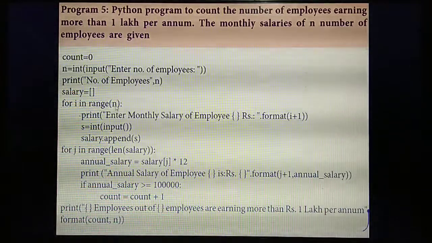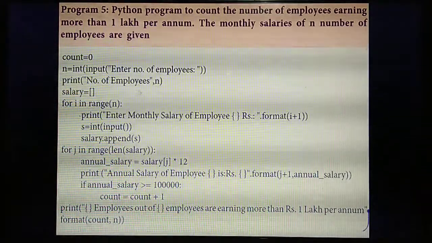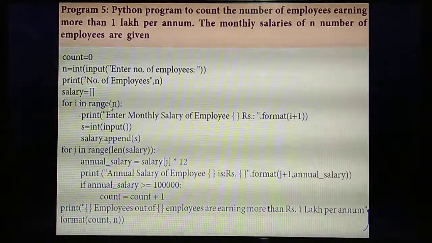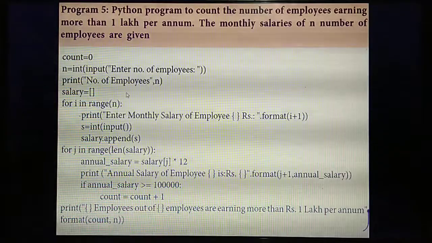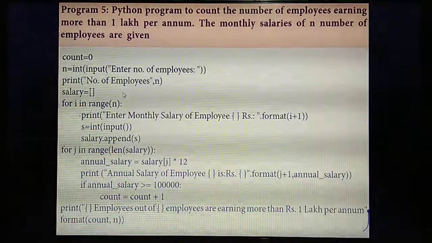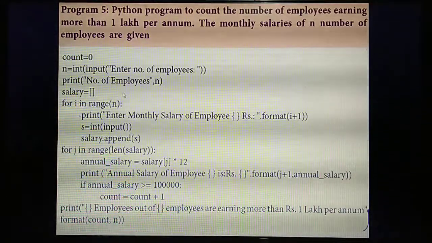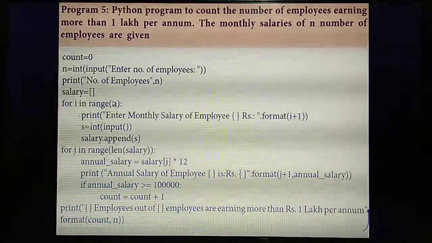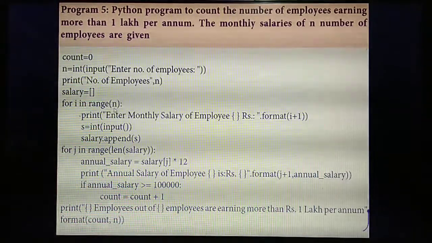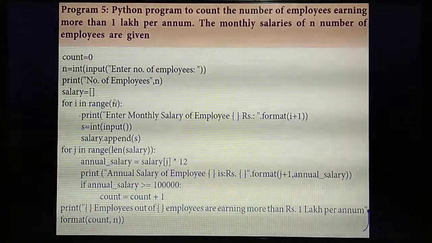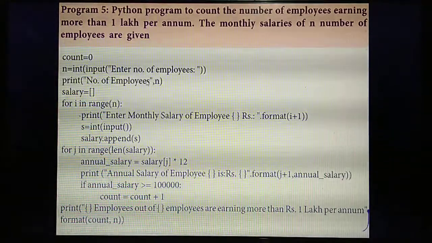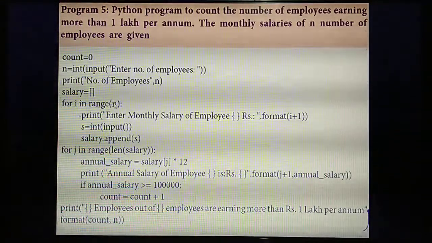Understand why here you are entering a range of n? The number of employees you are entering, that many employees you need to find the salary. For that only you are giving range of n. Because in the question, they have not mentioned that only this many employees you need to find the salary. Okay, how many employees? Understand? In previous questions, they had already given 5 items, 10 students. So you mentioned the numbers there, but in your question, they have not mentioned numbers. From the employees you need to find. All the employees you are entering in the variable n. So you are entering the variable n here.